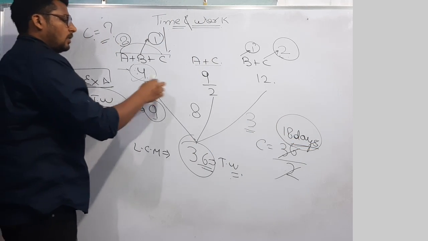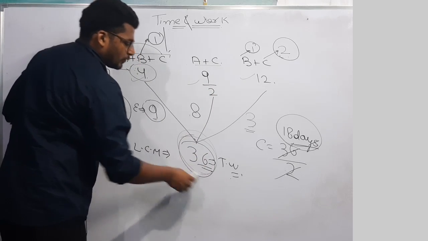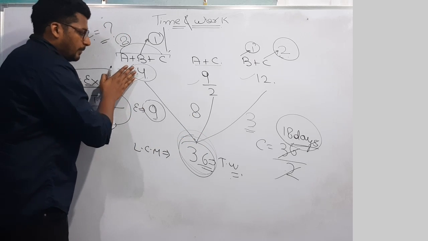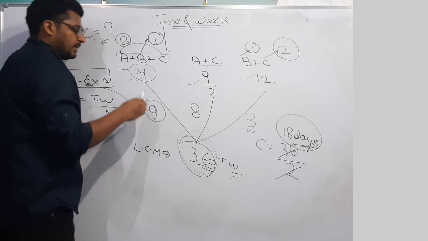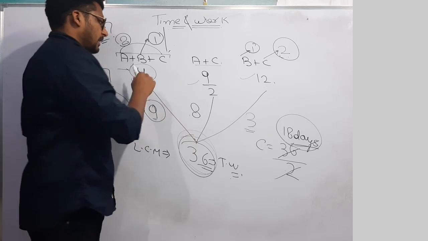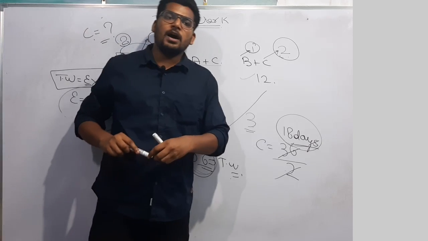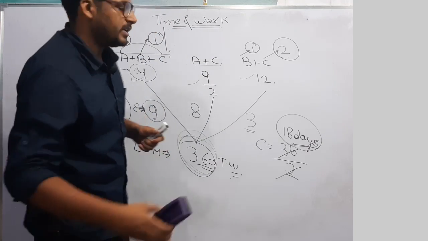If work is constant, then we can assume any work from our side, and I need to divide total work by the number of days to find the efficiency. So I will assume work as the LCM of the number of days. I hope you are understanding it. So coming on to our next question.